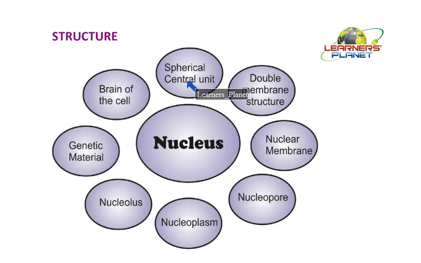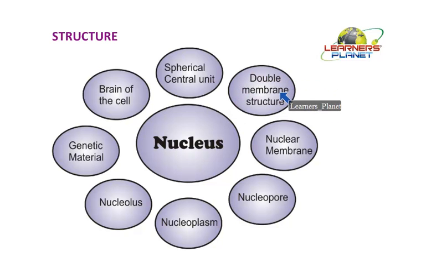For example, the shape may be irregular or lobular in certain cases as we have discussed just now. Besides, it may be present towards the side of the wall, the side of the plasma membrane, as in the case of plant cells. Now structure-wise, the nucleus has a double membrane structure.